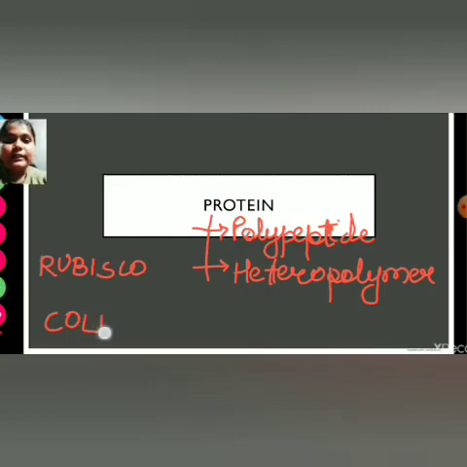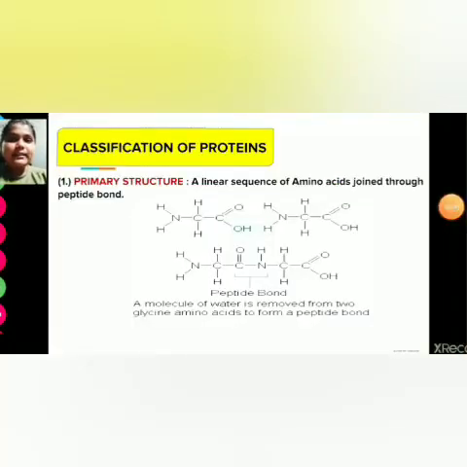Collagen we all know, we have read in the connective tissue. It is the basic intercellular ground substance. Now let's move to the next. As said earlier, proteins are polypeptides, which means they have many peptide bonds. How is a peptide bond formed?